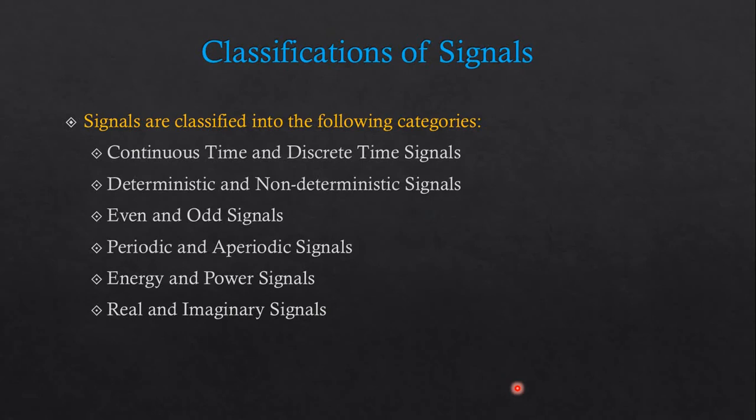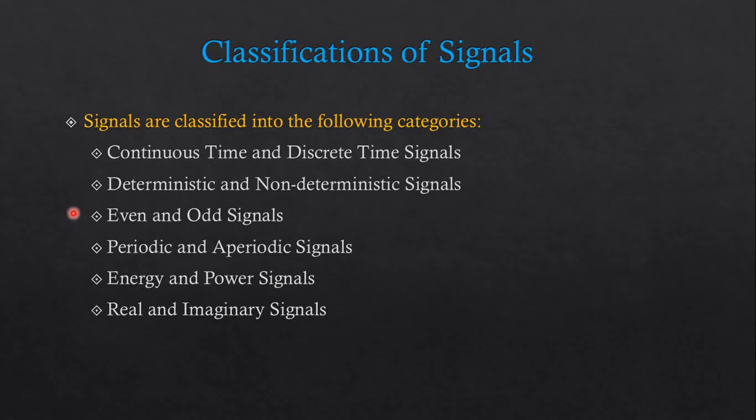Okay. So next is classification of signals. Now signals are classified into the following categories. The first one, that is continuous and discrete time signals. Second, deterministic and non-deterministic signals. Third, even and odd signals. Fourth, periodic and aperiodic signals. Then energy and power signals, and real and imaginary signals.